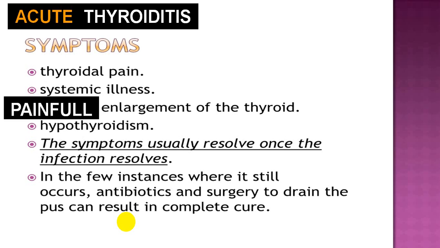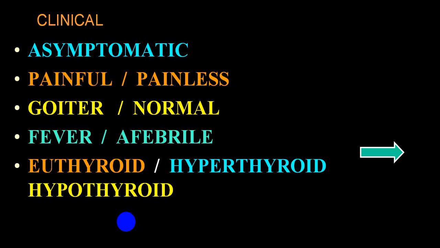So some are painful, some are painless enlargement of the thyroid gland. So you can put them together; they are asymptomatic by and large initially. Later on, they can be painful or painless enlargement of the thyroid gland, so goiter can be there. Function wise, it can be normal.